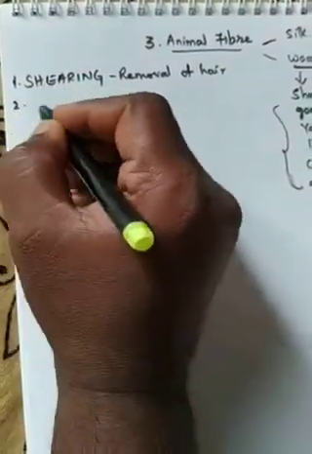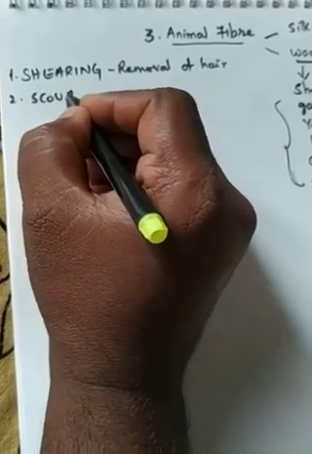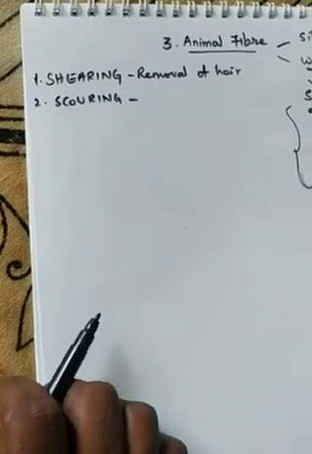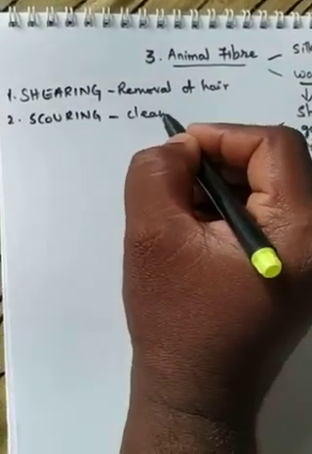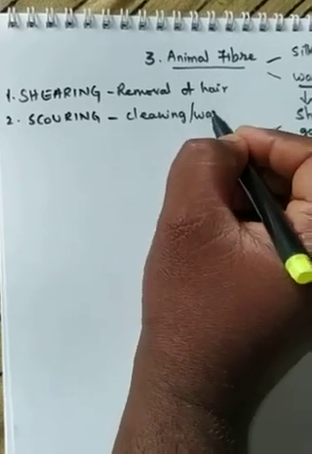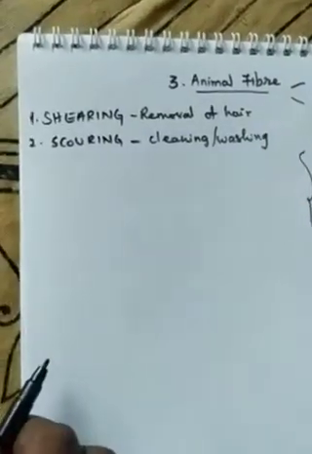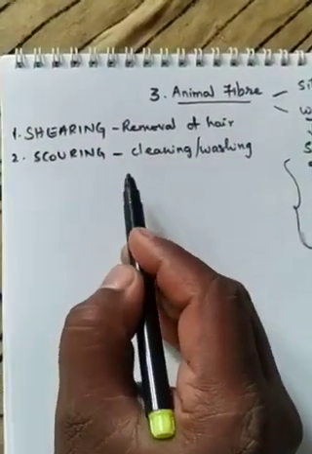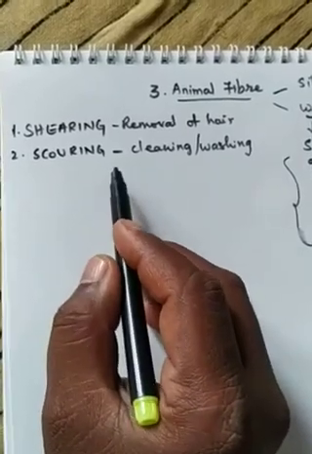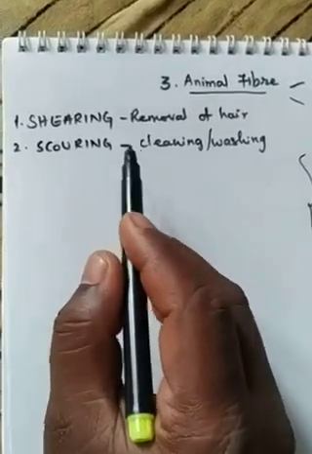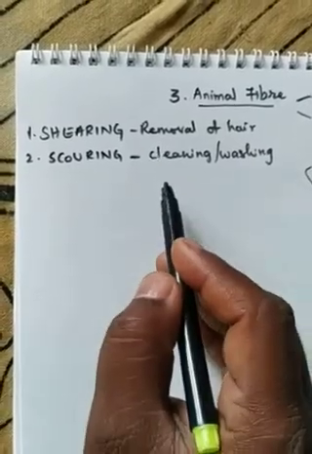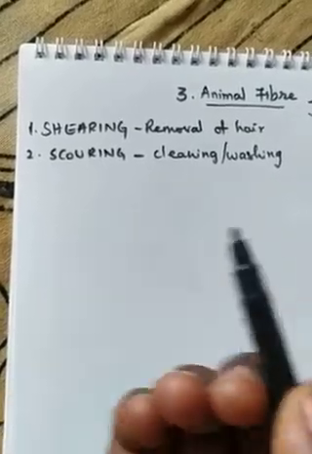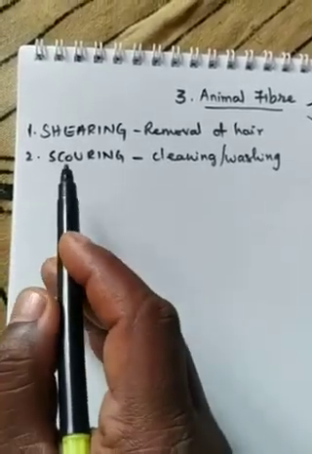Next, after shearing, the second step is called scouring. Scouring is the process of cleaning or washing the hairs. Whatever hairs are removed, all those hairs are kept in a tank that contains water. In that water some chemicals are also added, and they clean the hairs, because the hair may contain dust or grease or other waste material, right? All that has to be cleaned. That process is called scouring.